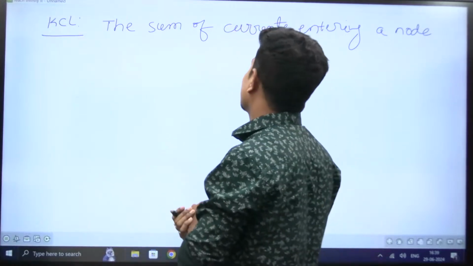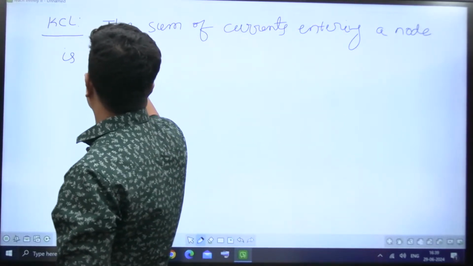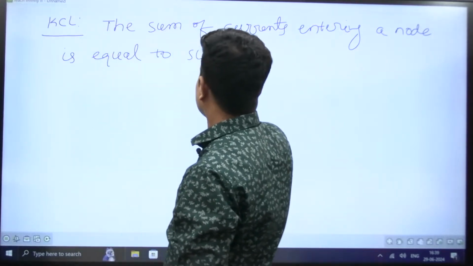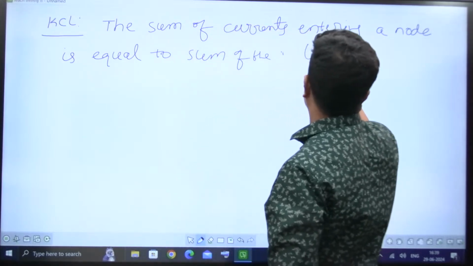What KCL says is the sum of the currents entering a node is equal to the sum of the currents leaving the node.